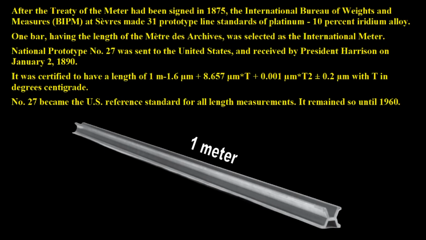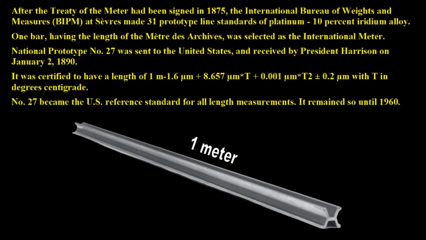And here you see an example. We used to have this. The meter used to be a solid rod of platinum, and this was standard number 27, which became the meter for the United States for many years, all the way to 1960. If you wanted to know what a meter looked like or what it measured, well, you had to measure against that one, which was the standard for so many years, 100 years, right?